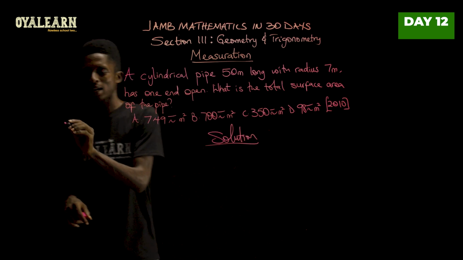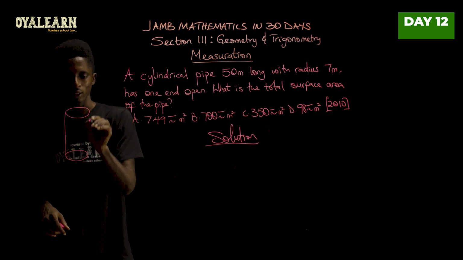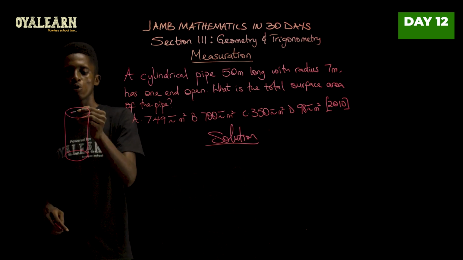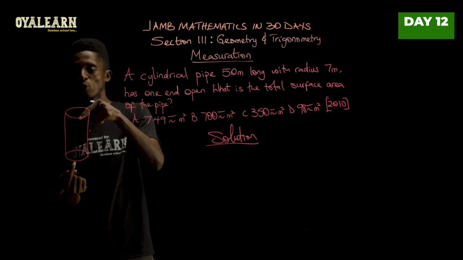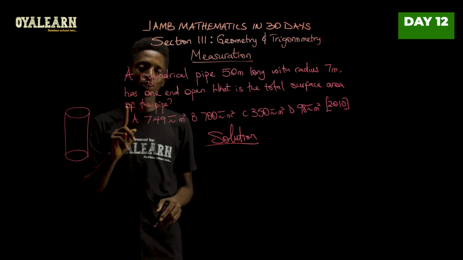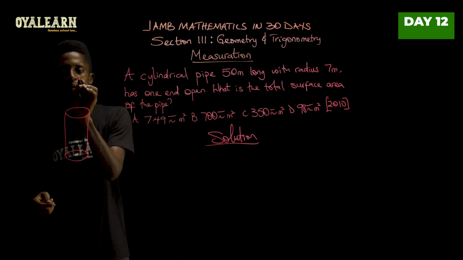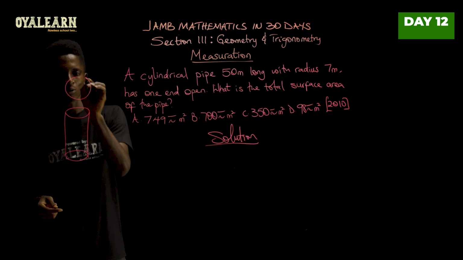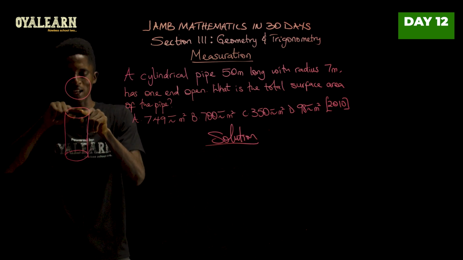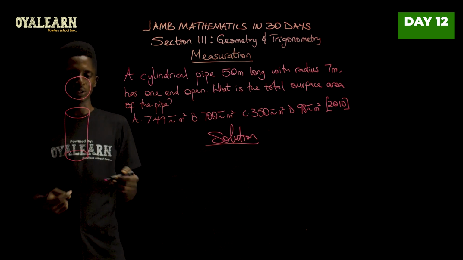So let's consider this as a cylinder. Pardon my drawing. At this point, assume that both ends are open. Now remember, in this question, one end has to be open while the other is closed. So at the part where it's closed, what you're going to have there is actually a circle of the same radius that covers this whole thing. So this will be a circle and then the cylinder open at both ends.